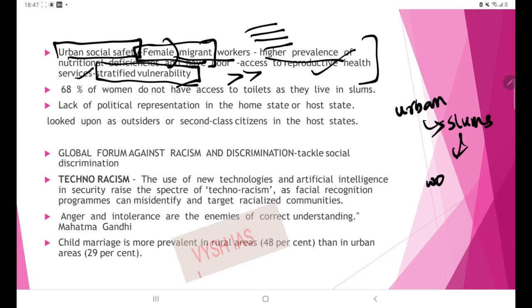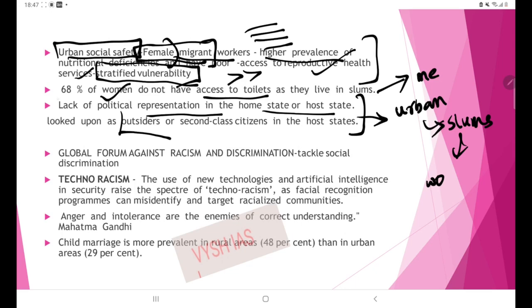Then next, 60% of women do not have access to a toilet itself, so it directly affects their menstrual hygiene also. Then there is the lack of political representation in the home state or host state. They face issues due to minority rights violation and regionalism also, and they are often looked down upon as outsiders. So this point you can link with minority issues.